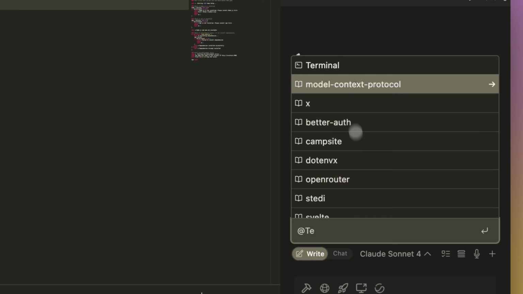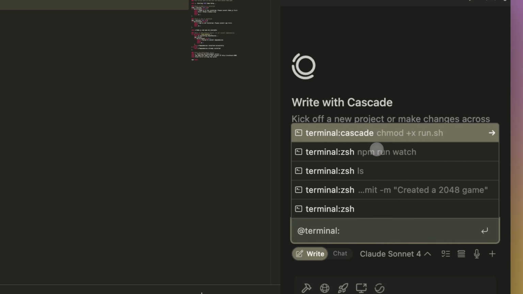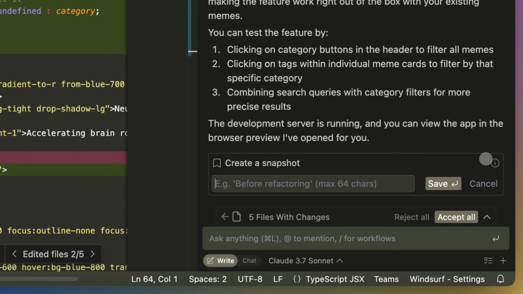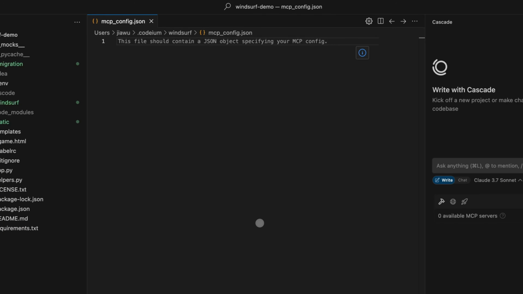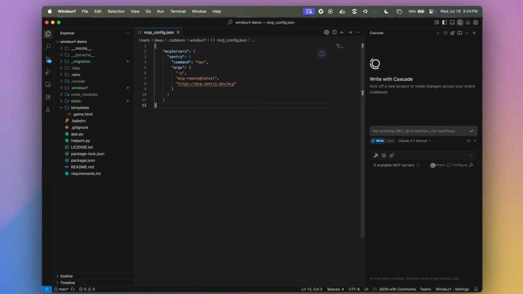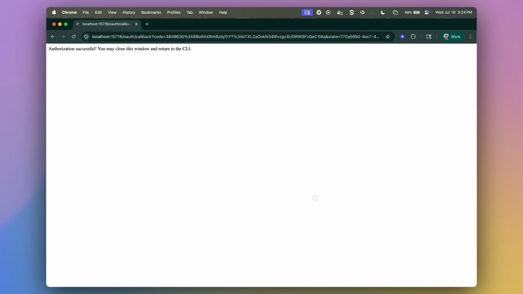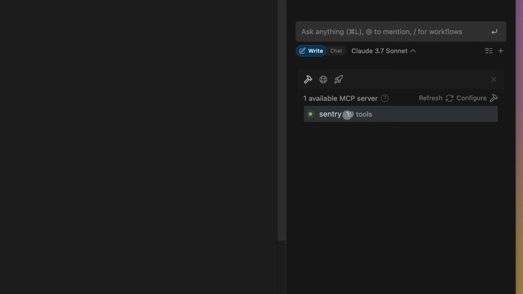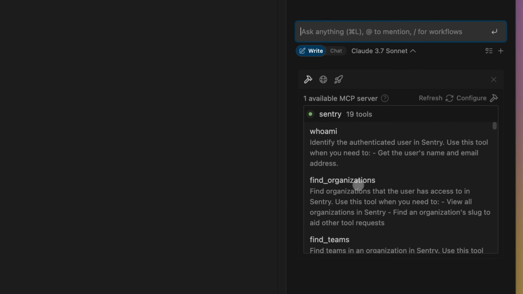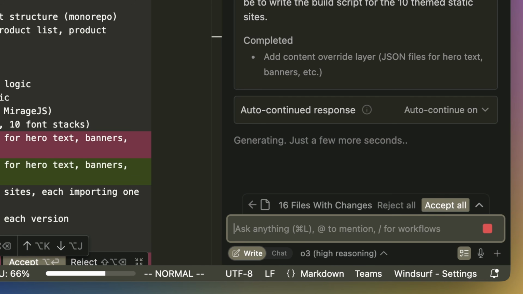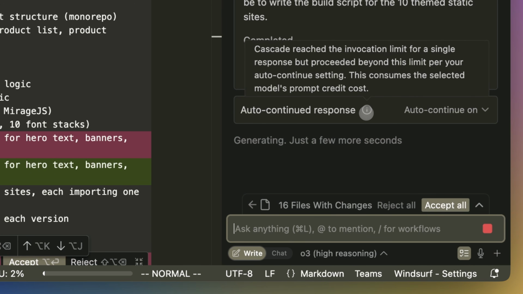There's also a host of quality of life improvements in this wave. You can @mention terminal in Cascade. You can create named checkpoints in the conversation that users can easily revert back to. There's support for more MCP servers with easier and more secure authentication by integrating the new streamable HTTP transport and MCP authentication. You can turn on the auto-continue setting to have Cascade automatically continue its response if it hits a limit.